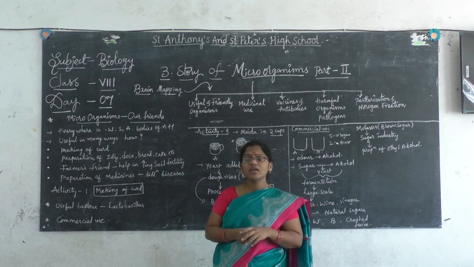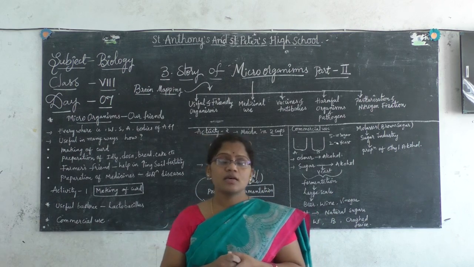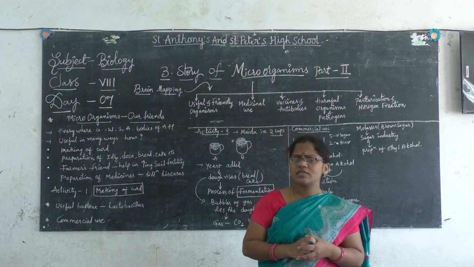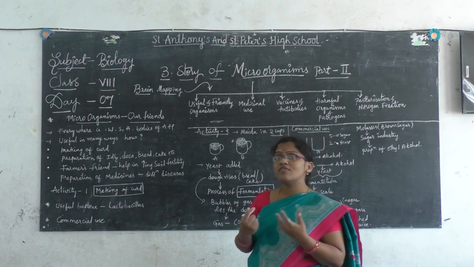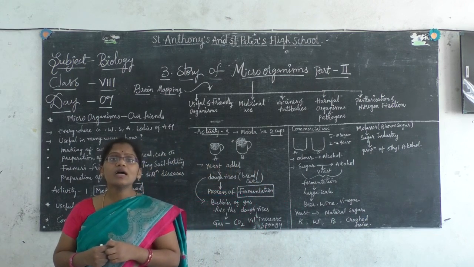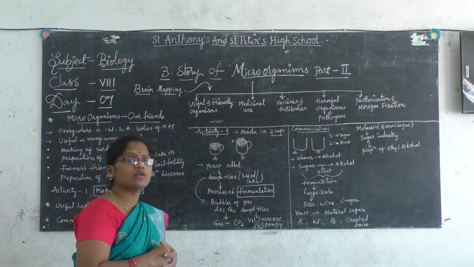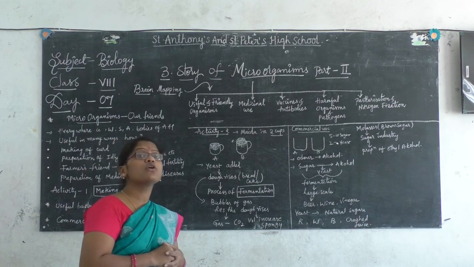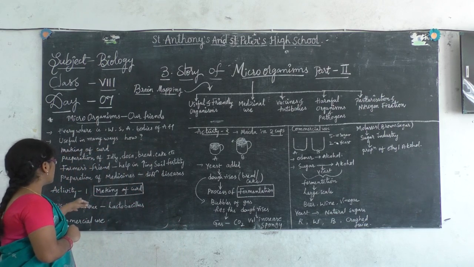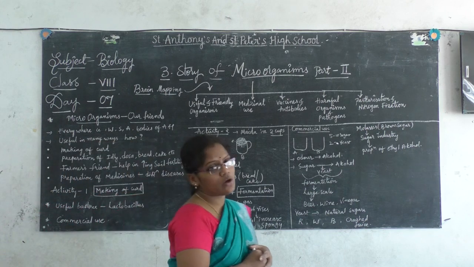Now, next one here is preparation of medicines. Preparation of medicines for different diseases. Right? To cure the different diseases. Because nowadays we are getting different types of diseases. We cannot predict which disease will attack us. Right? So for that we require some medicines. So from where do those medicines come? You know, microorganisms are also responsible for the preparation of medicines. So these are a few useful microorganisms.